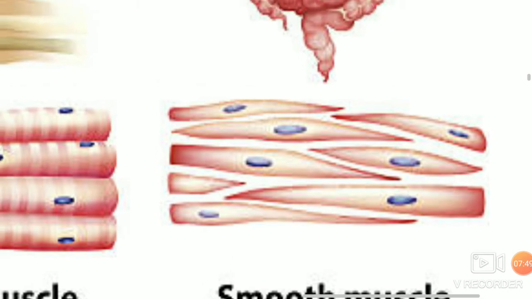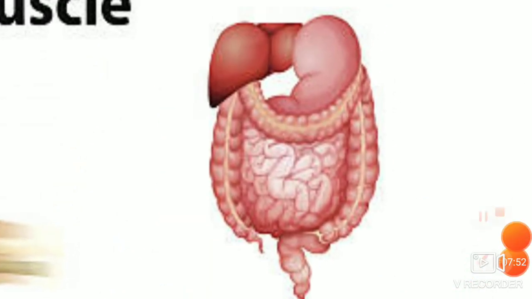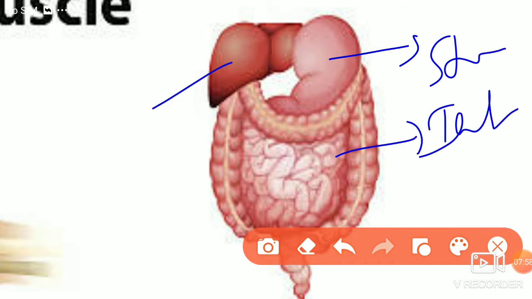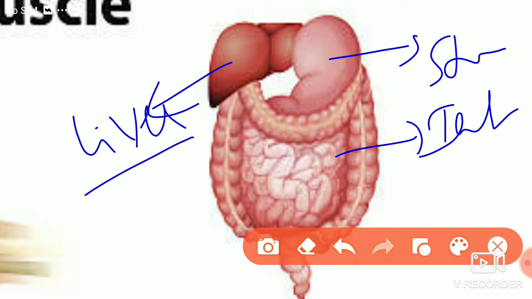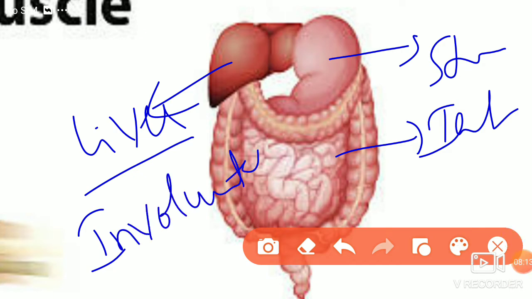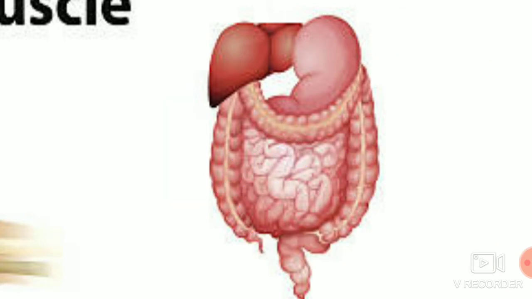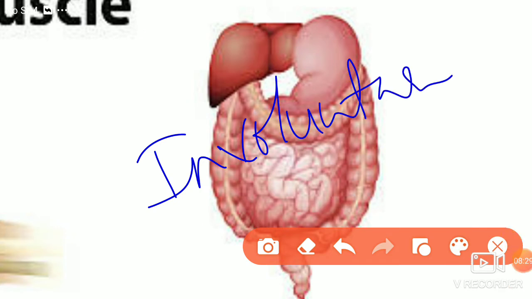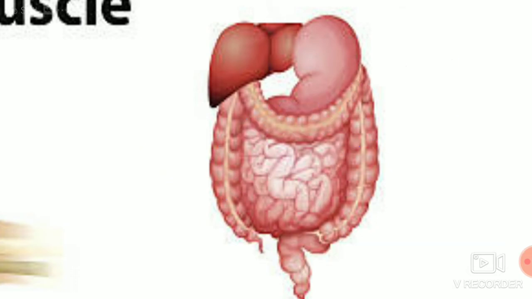These smooth muscles are present in the internal body organs like the stomach, the intestine, the liver, all these parts which consist of the smooth muscles. And moreover, these smooth muscles are involuntary in function. That means we are not able to control the function of these muscles, we cannot stop or start it. The muscle action continues involuntarily. We cannot control, the function is not in our control. Smooth muscles.